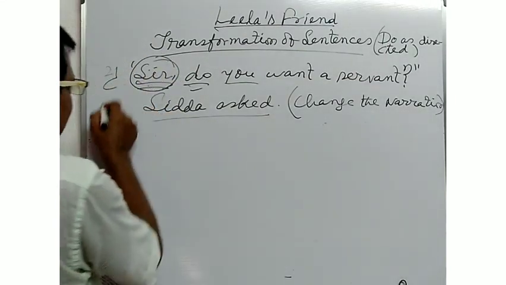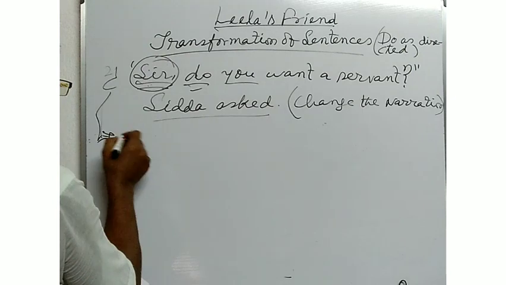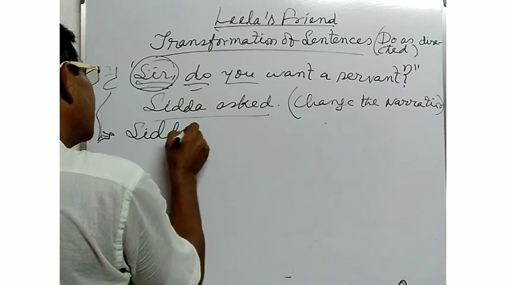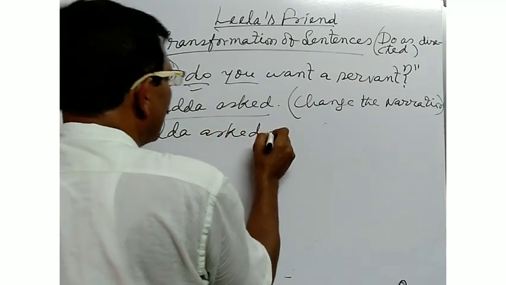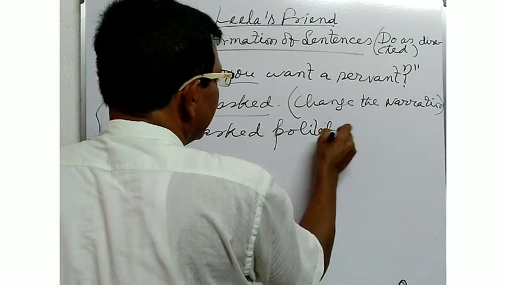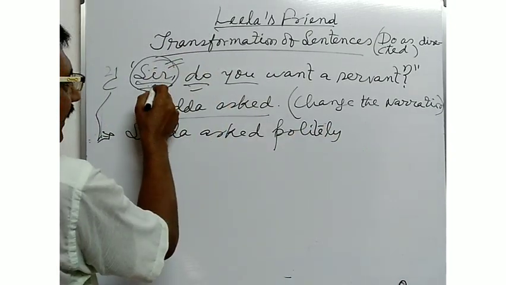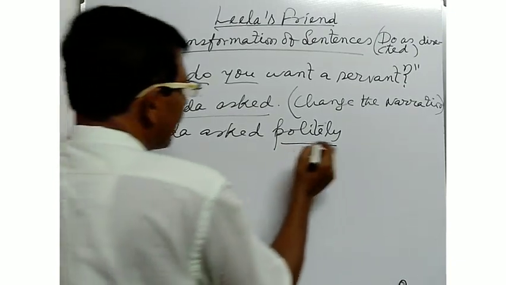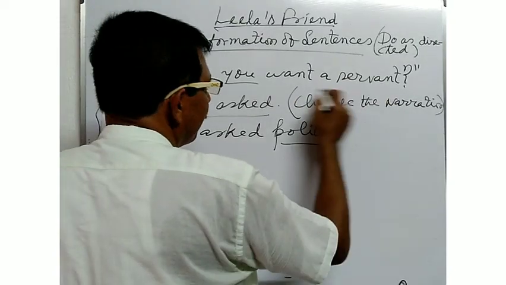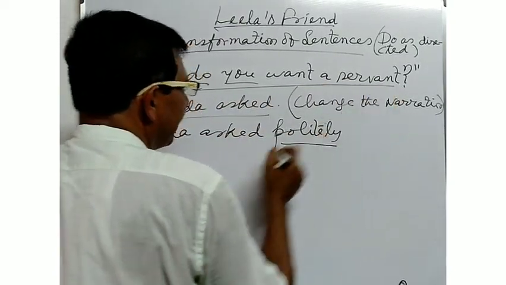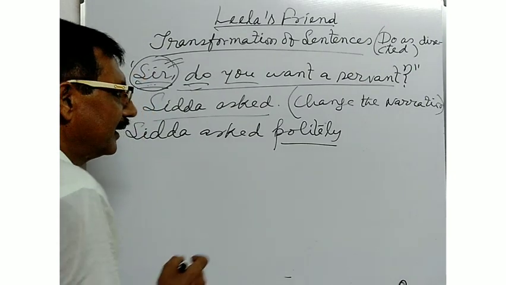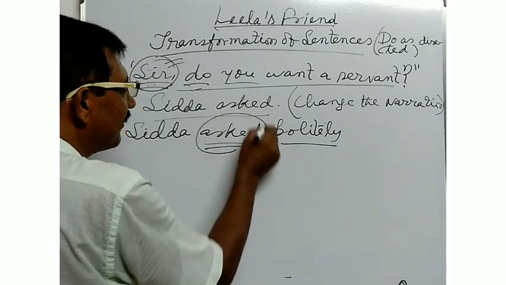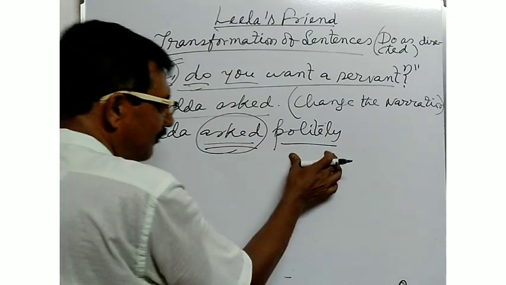So at the time of converting the speech into indirect, you will have to write Sita asked politely. Such a word is to be replaced by the use of politely. Then you will have to see whether the speech is in statement formation or interrogative formation. Here, as it is interrogative formation, you will use the reporting verb asked, Sita asked politely.